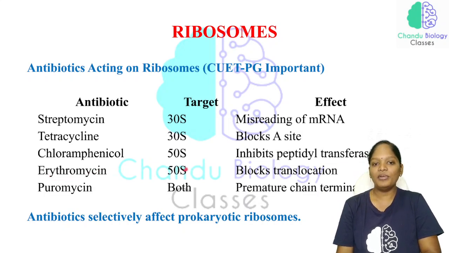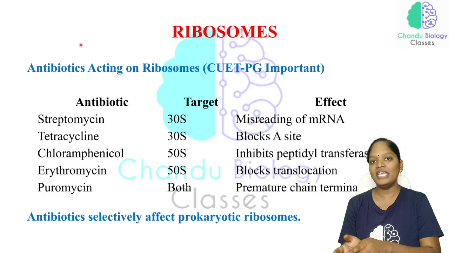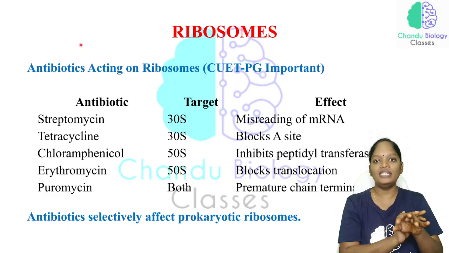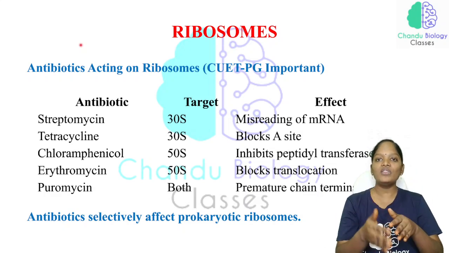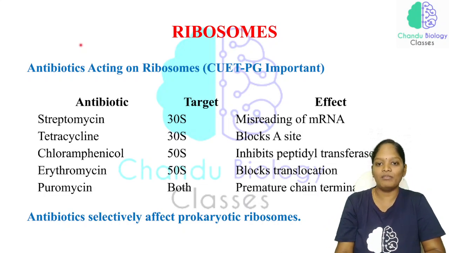Erythromycin is also an antibiotic targeting the 50S ribosome, and it blocks translocation. We have the A site, P site and E site. From the A site, the tRNA has to be translocated to the P site, then to the E site, and from the E site the tRNA exits. If the translocation is blocked, there will be no protein synthesis.